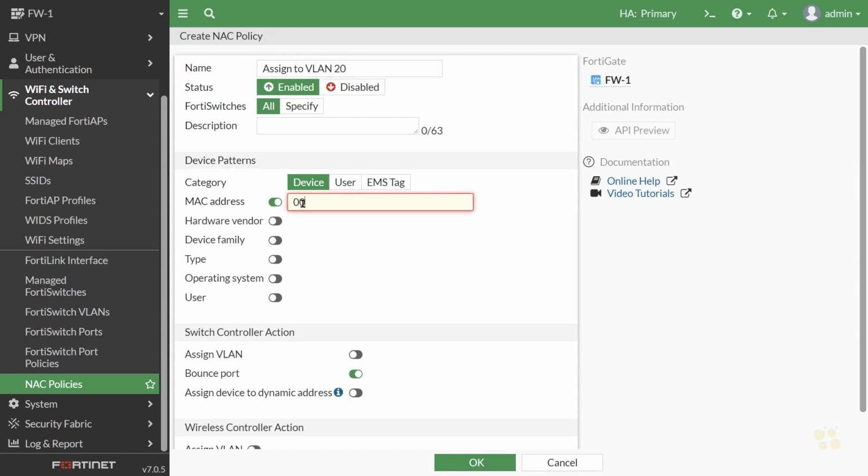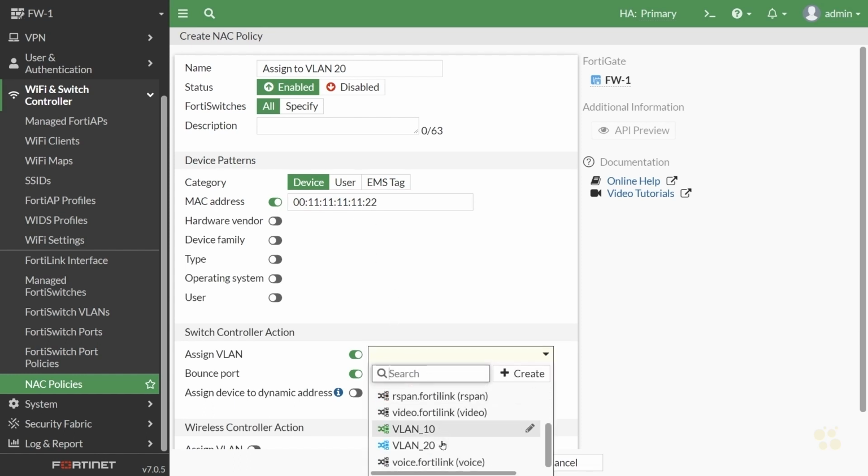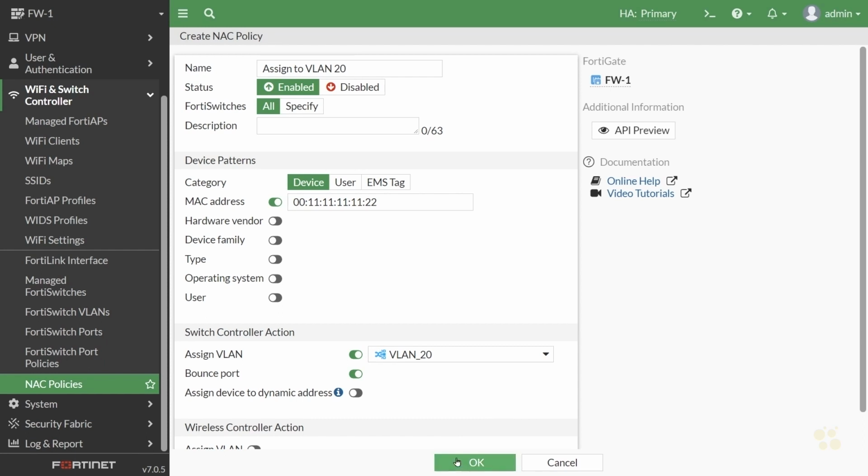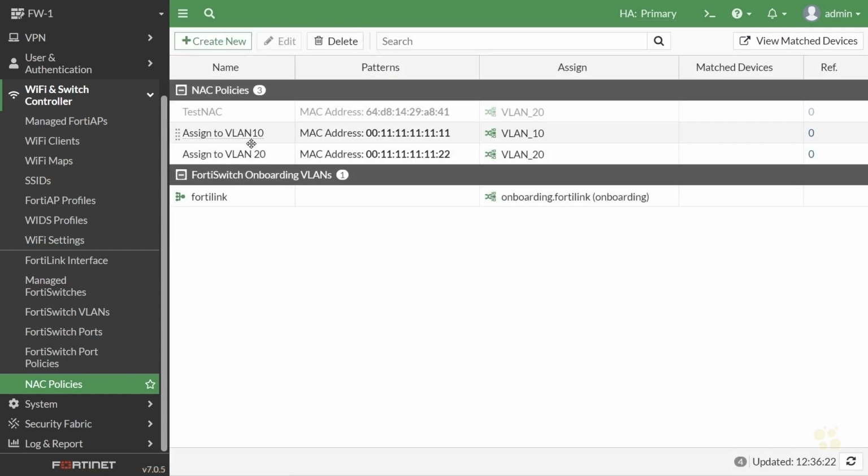And that's going to be 0011111111. And the last two characters are going to be 22. And if that MAC address shows up, we'll go ahead and assign that to VLAN 20, just like that. And click on OK. So these rules are processed top to bottom.